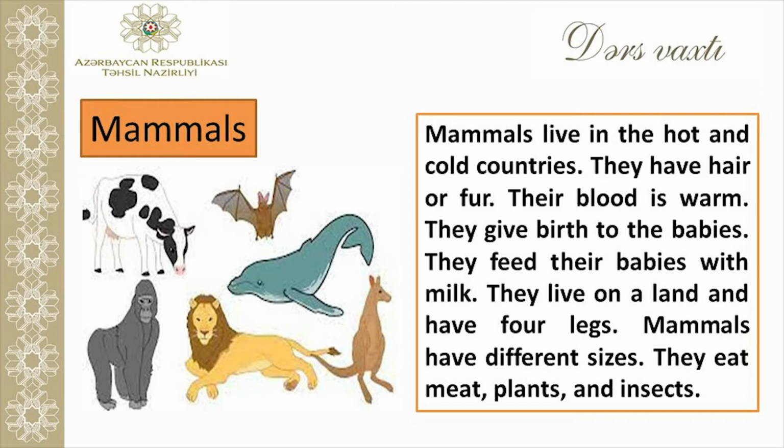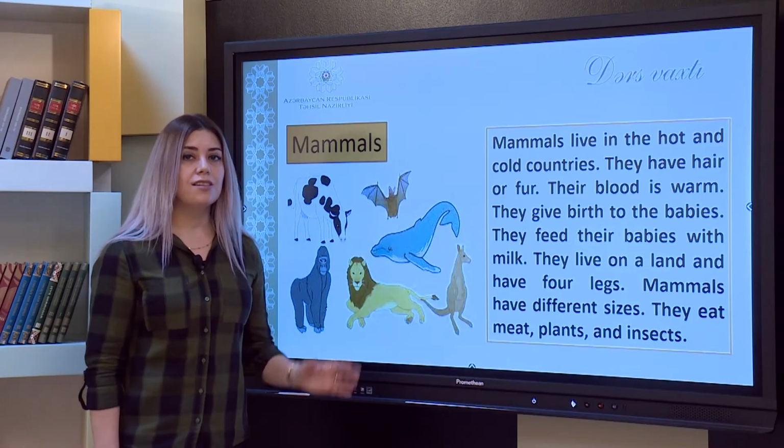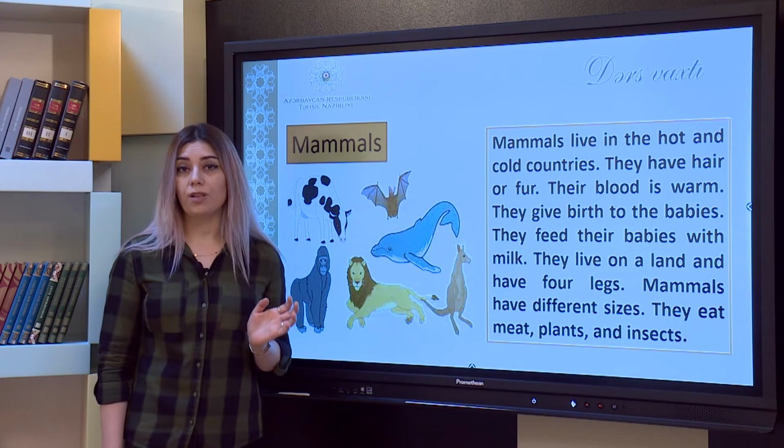Mammals live in the hot and cold countries. They have hair or fur. Their blood is warm. They give birth to their babies. They feed their babies with milk. They live on land and have 4 legs. Mammals have different sizes. They eat meat, plants, and insects. The animals you can see in the picture are all mammals.